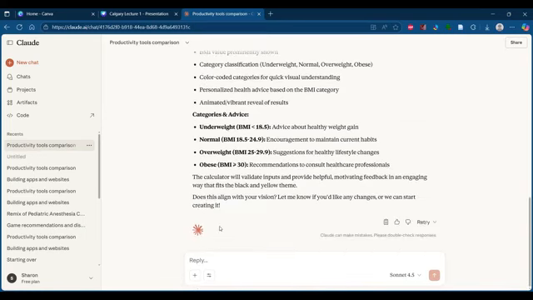Then it automatically told me this will be the category. If I have any difference of opinion, I can simply give those modifications in the bottom so that it will send you a modified design based on your modifications. Otherwise you can tell it to proceed with the creation. Okay, so in my case I'm fine with this, so proceed with the creation of this tool. Okay, then I'll run this.